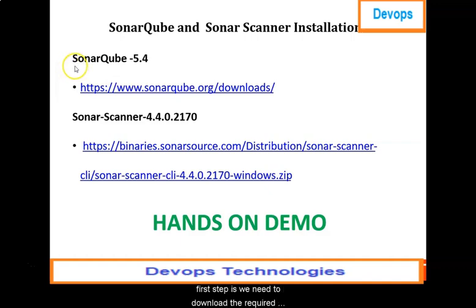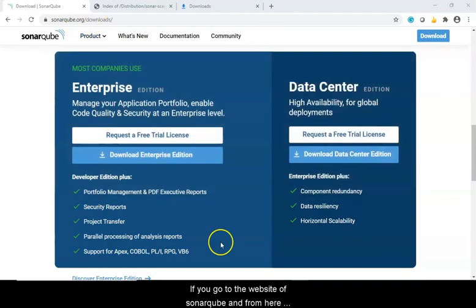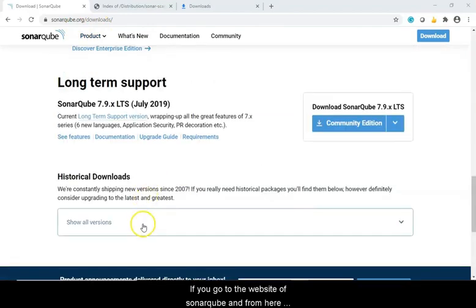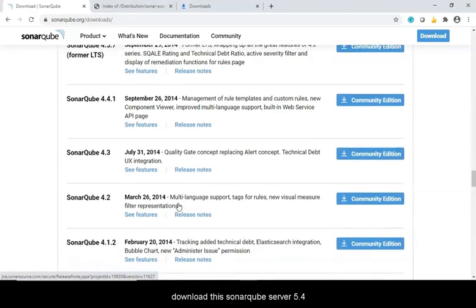The first step is we need to download the required software to do the SonarQube setup. First one is the SonarQube server 5.4, which I am going to use. We can get this software from the website sonarqube.org/downloads. If you go to the website of SonarQube, from here you can download this SonarQube server 5.4.